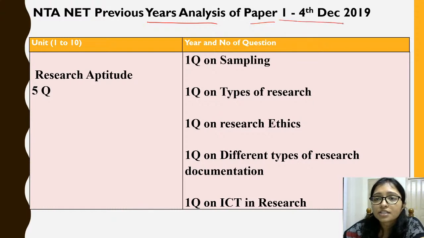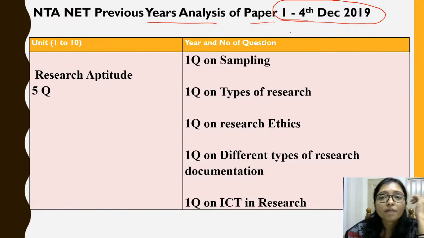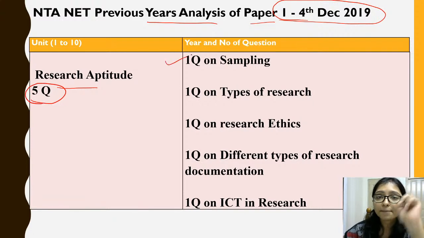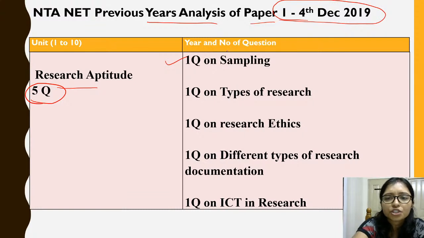Actually this is the analysis of 4th December 2019, that is our paper, the computer science paper. So from that computer science paper I have done the analysis. Here you can see from research aptitude 5 questions were there, one was from sampling. From sampling some questions are coming, that is random sampling, quota sampling, that type of sampling. One day we will cover the different types of sampling, because from sampling every year questions are repetitively coming.